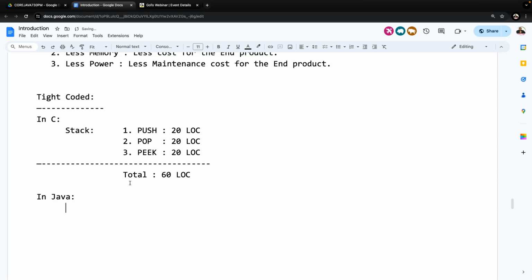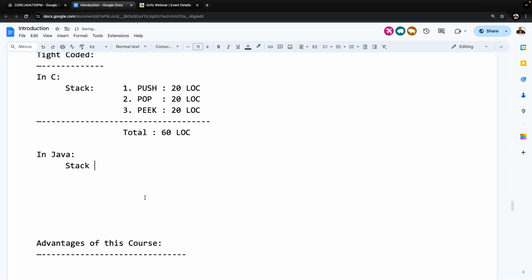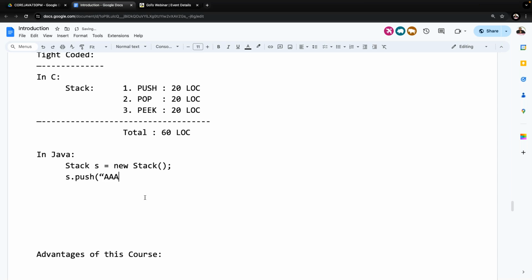In Java, I want to perform stack operations. Observe carefully how I'm performing them. Stack s equals new Stack, the object I created. This is Java style. s.push(AAA). Finish, my push operation is completed. No need to write 20 lines of code, one line is sufficient. s.pop(). Finish, my pop operation is completed. s.peek(). Finish, my peek operation is completed.